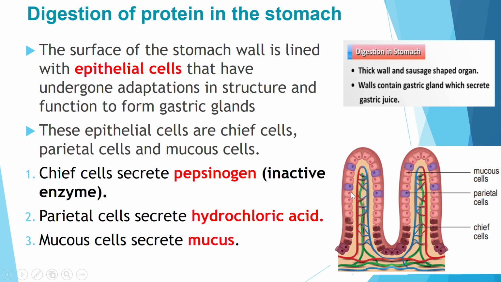Okay, you can see here, this is the wall of the stomach. You can see the tiny boxes over here. This lining is actually the epithelial cells, which have undergone adaptation in structure and function. There are three types of cells being shown here. The first one, the chief cells, secrete pepsinogen. It's a type of enzyme, but it is inactive. Next, the parietal cells are responsible for secreting hydrochloric acid. Also, we have the mucous cells that secrete mucus.